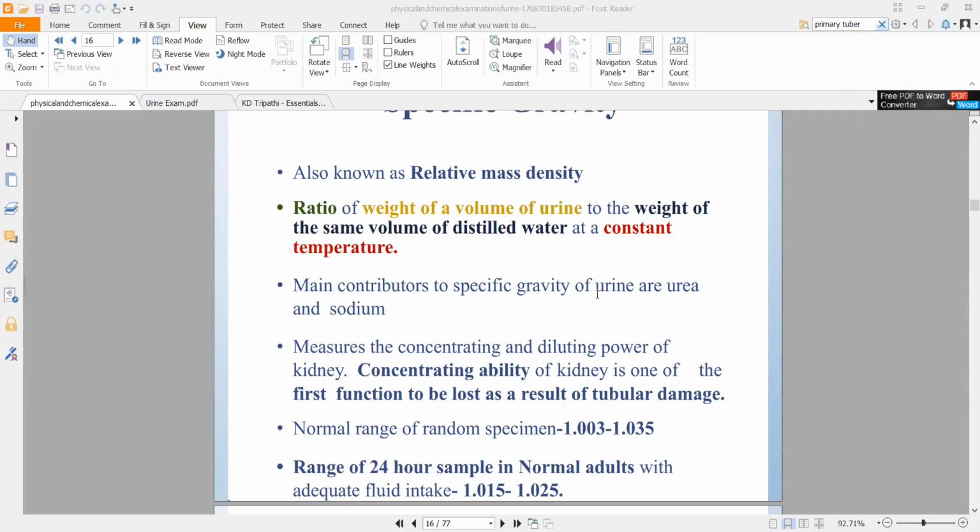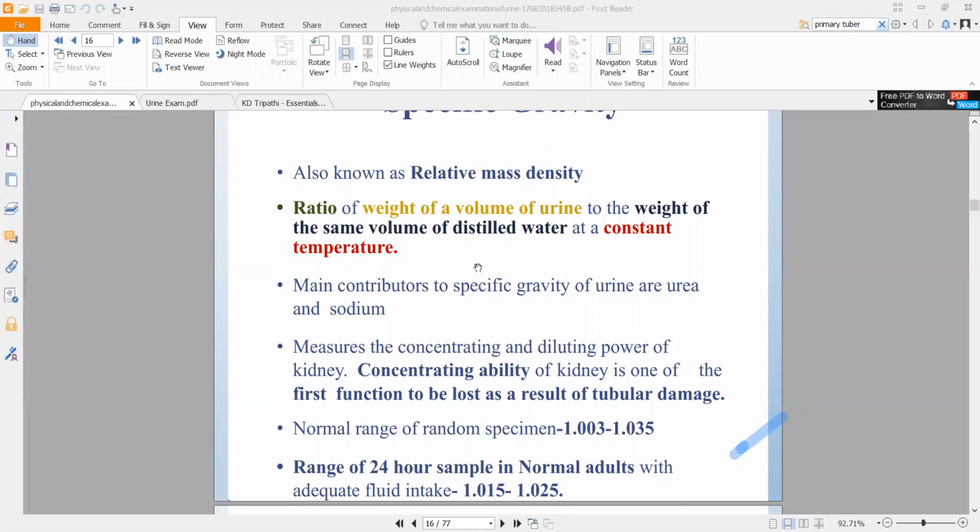Right. Now, see, if you see the definition, this is the ratio of the weight of a volume of urine to the weight of the same volume of distilled water. So you take the weight. That is how you understand density. You use kgs, right? At constant temperature, you have to be careful of that, because at different temperatures, your density will change because your weight will change. Volume and weight, both of them will change, because of which relative density can change. All right. Normally, urine should have a relative density slightly higher than water.